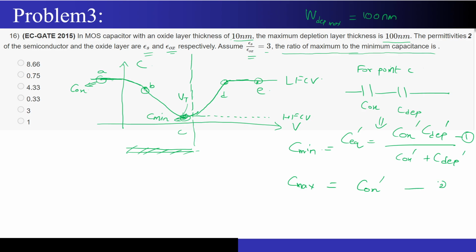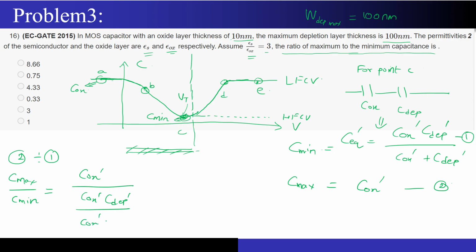Now they are asking me to calculate the ratio of maximum to minimum capacitance, so it makes sense to divide equation 2 by equation 1. Cmax by Cmin becomes Cox dash divided by Cox dash into C depletion dash divided by Cox dash plus C depletion dash. Cox dash gets cancelled out and I am left with Cox dash plus C depletion dash divided by C depletion dash.